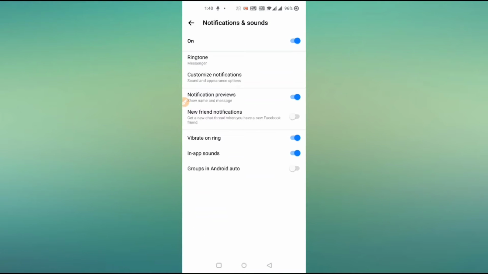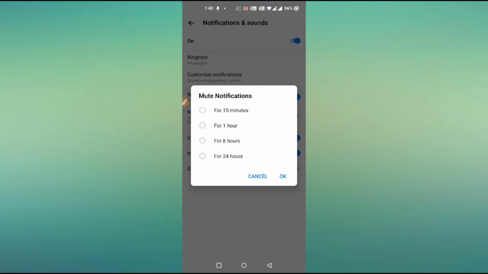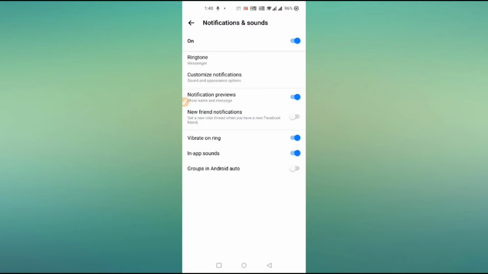So just do some settings. Turn off your sound setting and turn it on, and after that you have to enable this sound.